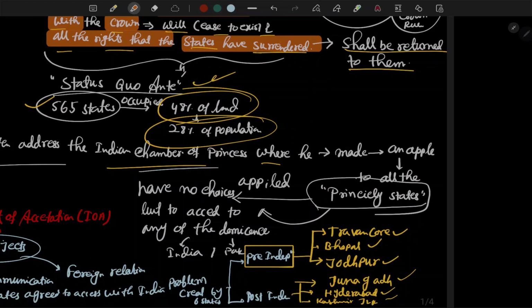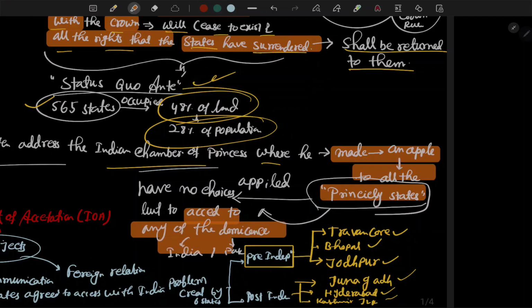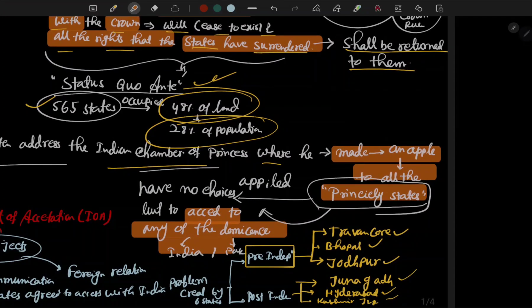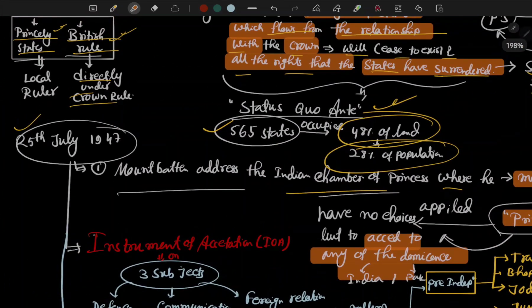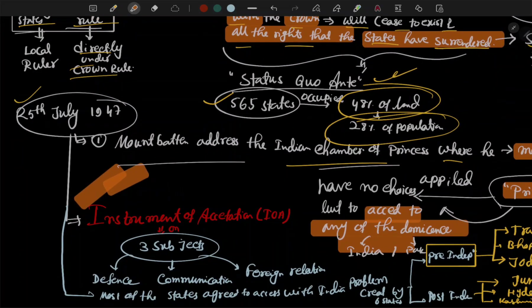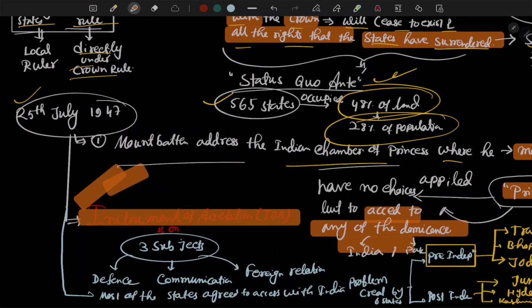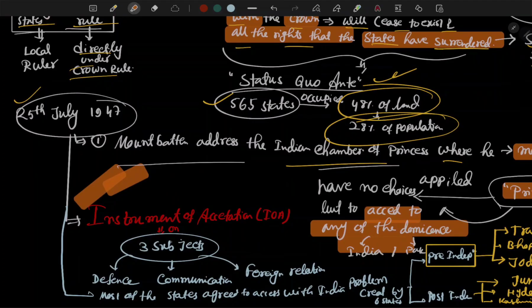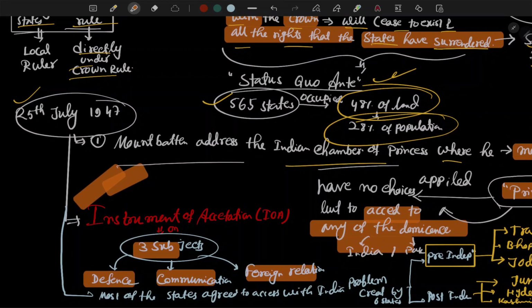Mountbatten addressed the Chamber of Princes and appealed to all the princely states that they have no choice but to accede to one of the dominions. Then the instrument of accession is signed on three subjects: defense, communication and foreign relations.